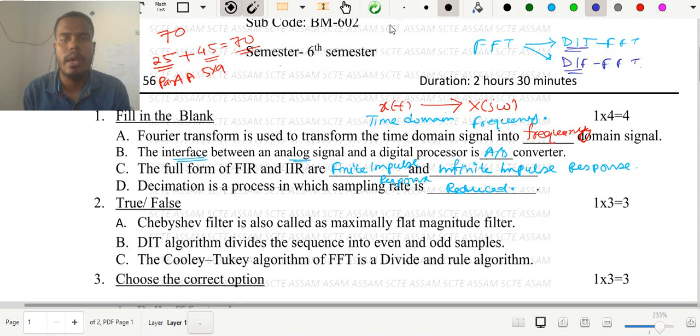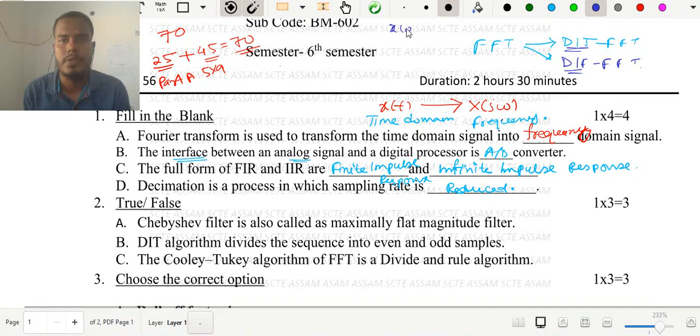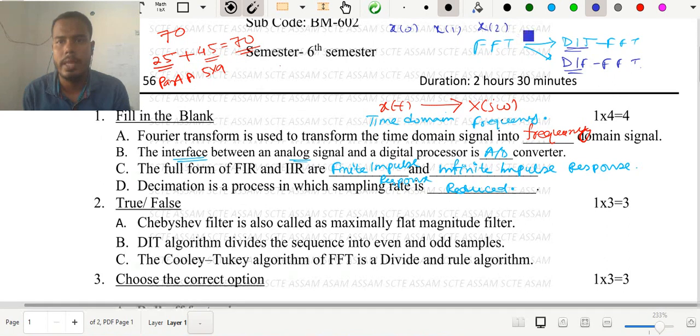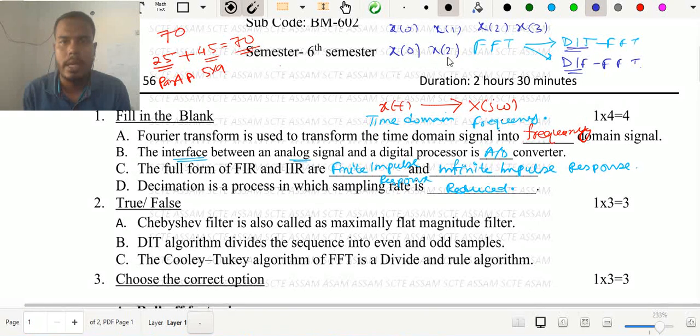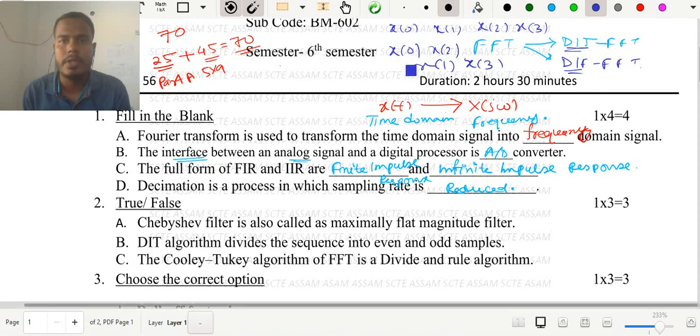You already know x of 0, then x of 1, x of 2, and then x of 3. If this is a 4-point DFT, then the order will be x of 0, then x of 2, then x of 1, then x of 3. So you can see here that x of 0 and x of 2 are basically the even components, and x of 1 and x of 3 are the odd components.